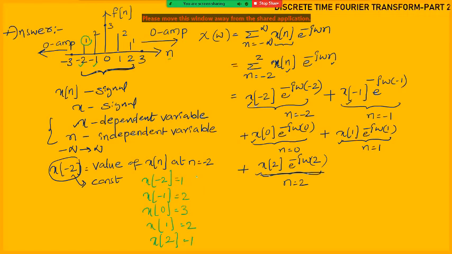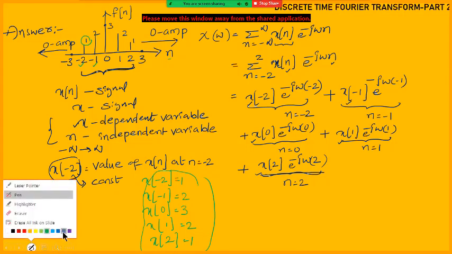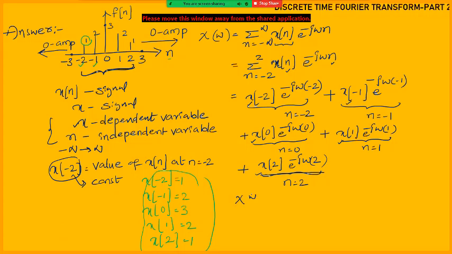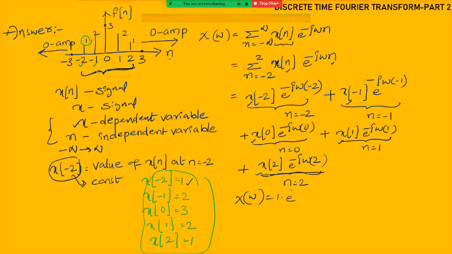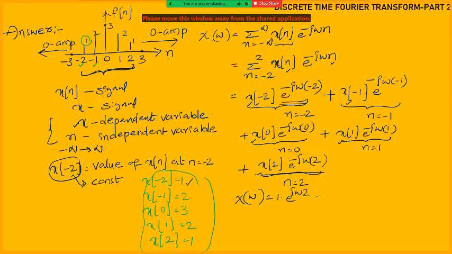Okay, so all these values we have to substitute in this particular equation. So X of omega is equal to, X of minus 2 is how much? 1. So 1 into e power, like that we have to write. So 1 into e power, minus into minus is plus. You see this one, I am talking about this one. E power minus into minus is plus, so j omega 2, plus X of minus 1. How much is that? 2. So 2 into e power minus into minus is plus, j omega into 1, that is j omega.